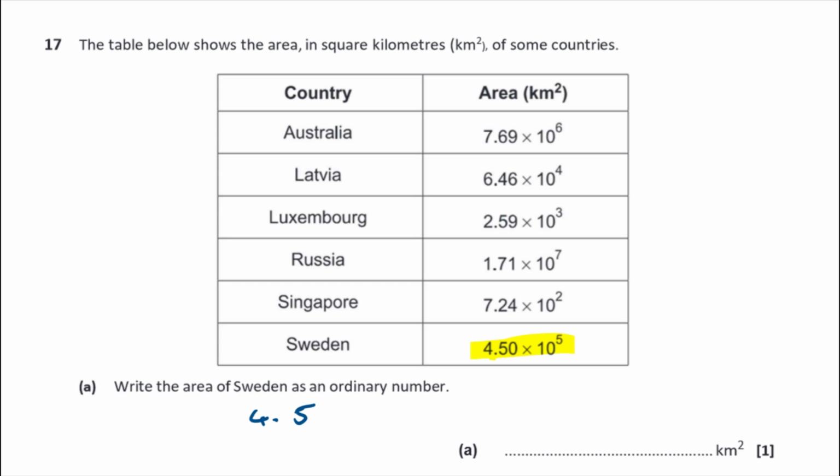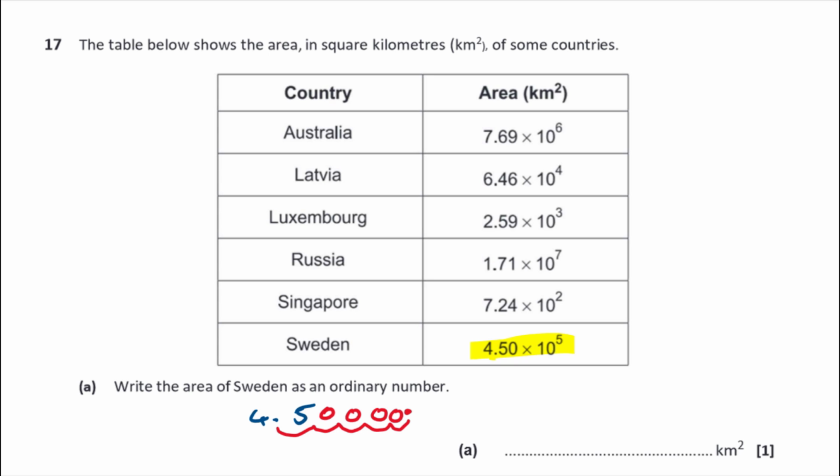If I want to write it as a normal number, I could just type that into the calculator and work it out, or I can work out where the decimal point goes. So times 10 to the 5 will have the effect of shifting the decimal point 1, 2, 3, 4, 5 jumps along. It will go to here, which means there are going to be some extra zeros appearing in here.